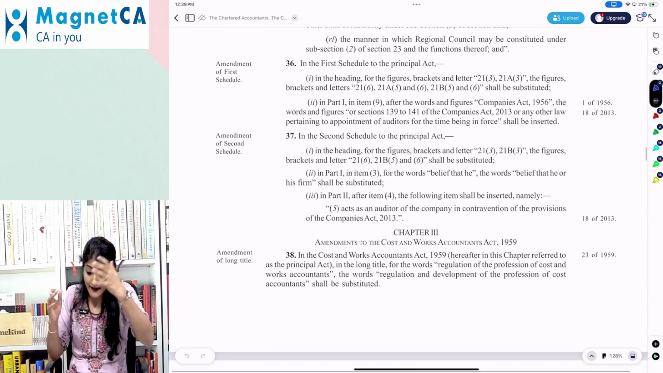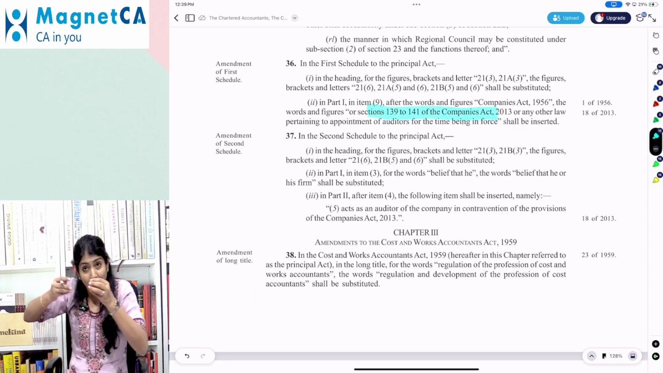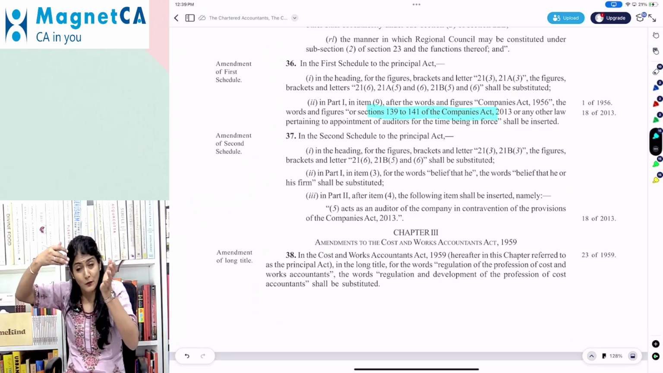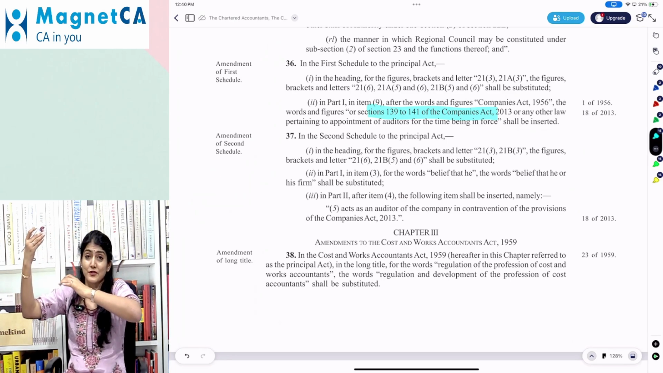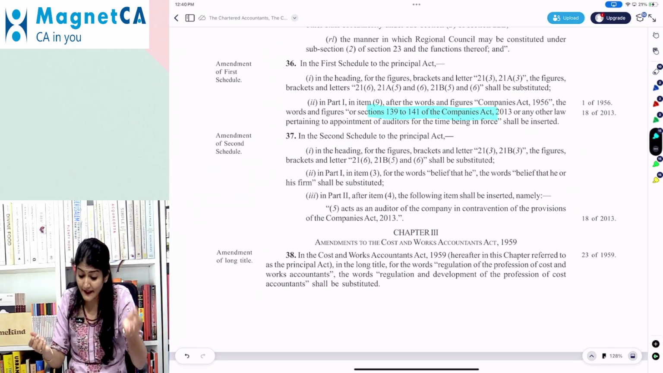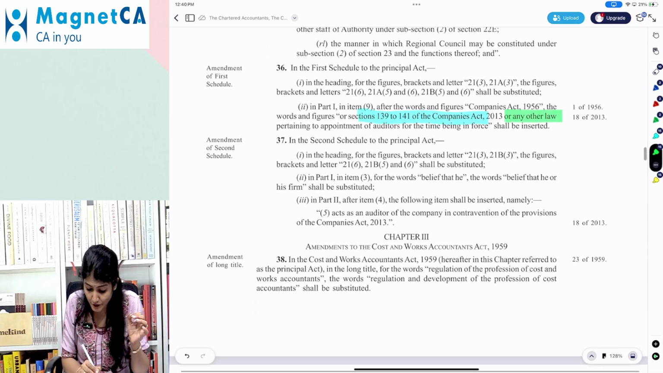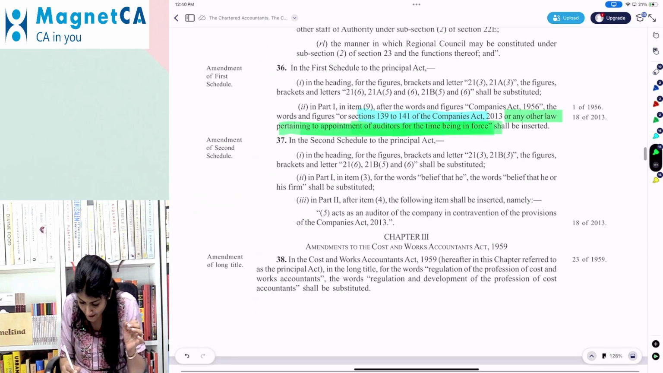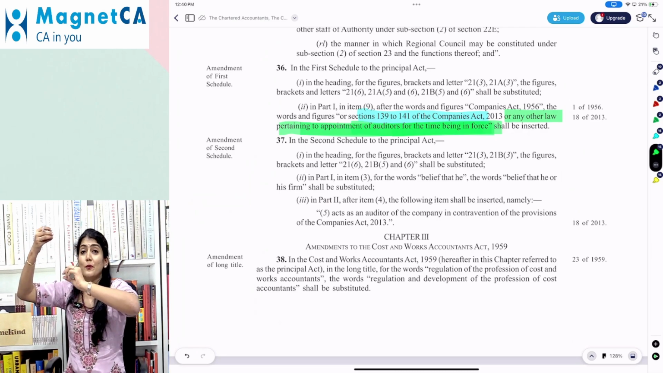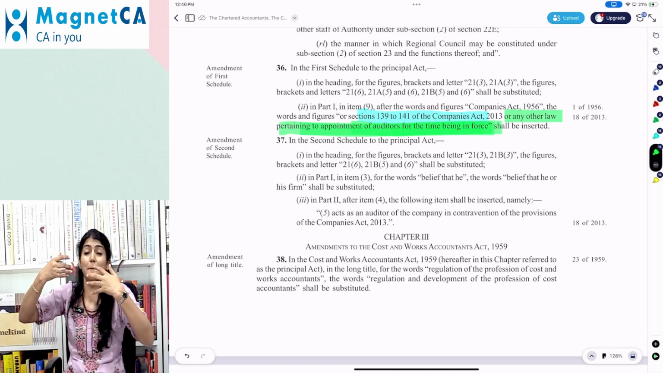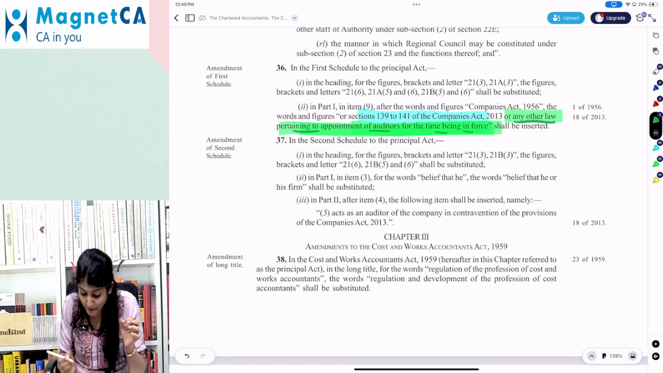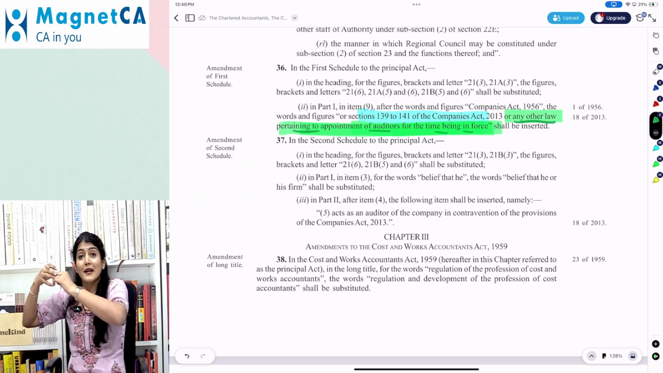Now, what does it say? In addition to 139 to 141, it also says, accepts appointment as an auditor of a company without first ascertaining whether the provisions of section 139 to section 141 of the Companies Act 2013 or any other law pertaining to the appointment of the auditors for the time being in force have been complied with. So after section 139 to section 141 of the Companies Act 2013, you add any other law pertaining to the appointment for the time being in force, whether it has been complied.